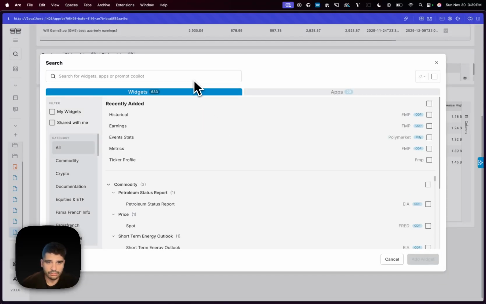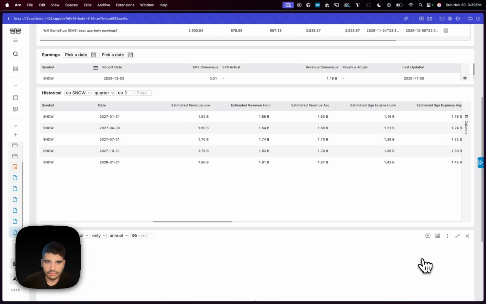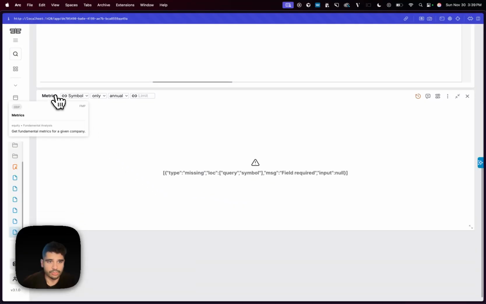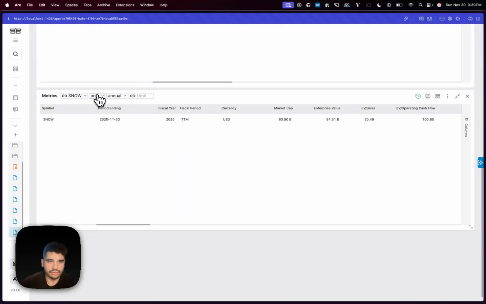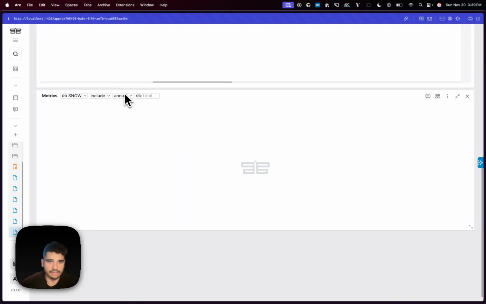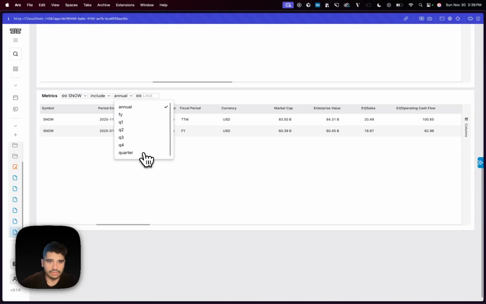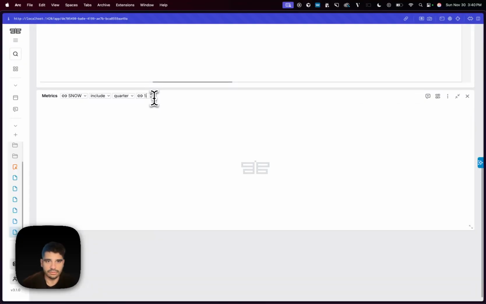Let me see if I have it recently here. I want to add this one, which you can see over here on top, which is the fundamental metrics for a given company. And so I want to do it for Snowflake. I want to do it including time. Let's do quarter-based, and let's do the last 5.